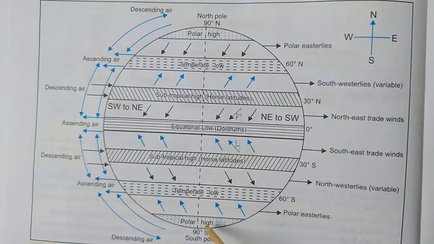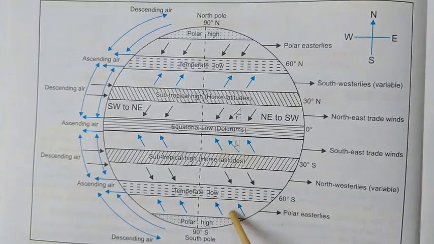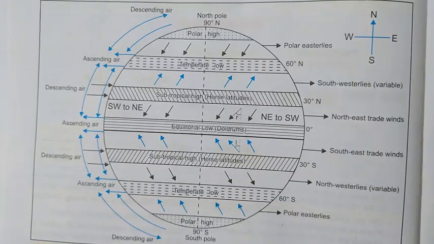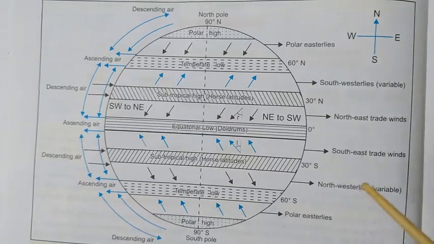Then between the polar high and the temperate low, you will find the wind again blowing from the high pressure belt, that is the polar high, in both hemispheres. So these winds blow from the polar high to the temperate low. Usually they blow from the east direction. Because of the Coriolis effect, these winds are deflected so much that, as shown here in the figure, not purely eastern, but on the planet they blow from east to west. So that's why they are known as polar easterlies. These winds don't change their direction; they blow in the same direction throughout the year, which is why they are also known as permanent winds.